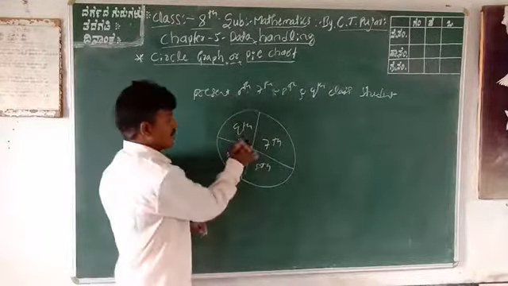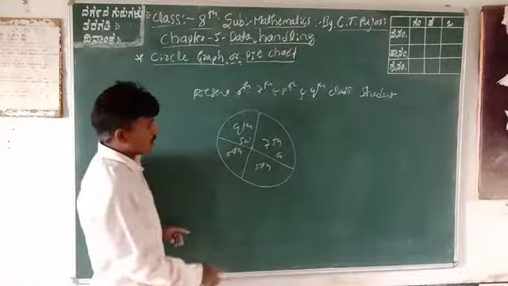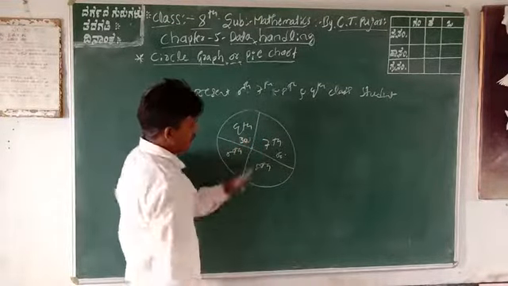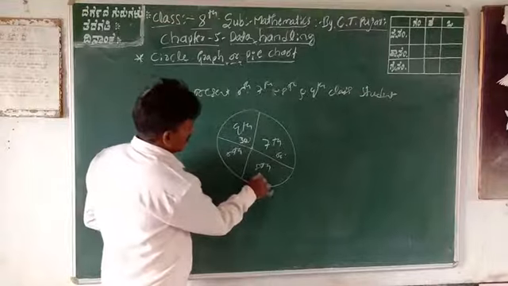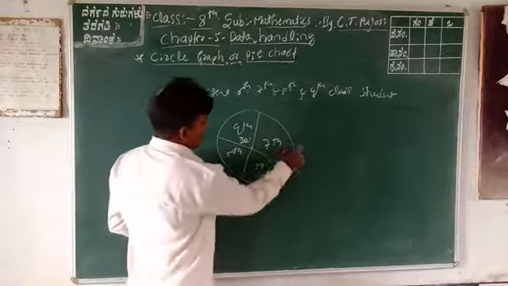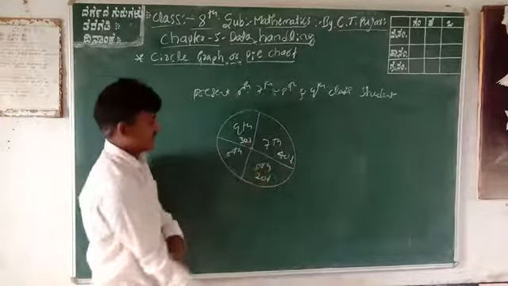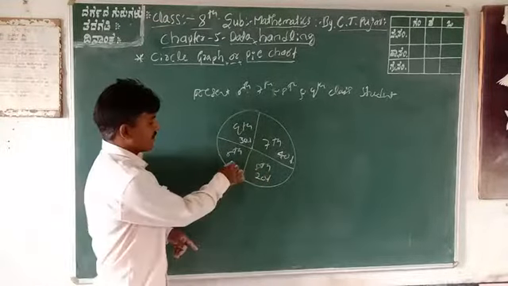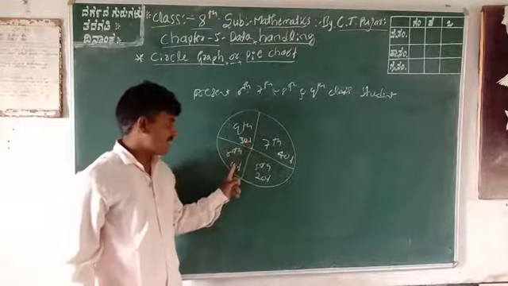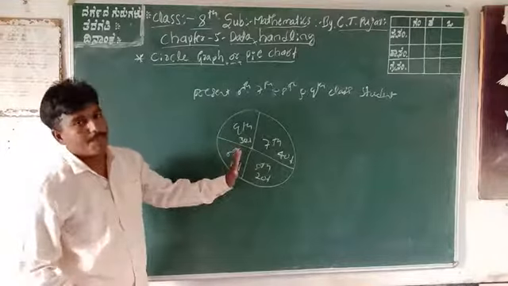This is 50% of students. This is 60%. This is 30, this is 60, this is 20, this is 40. 40%, 20%, 30%, 60, 90. This is 10%, only 10%. The sum of all percentages is 100. 30% is 40; 40 plus 40 is 80; 80 plus 20 is 100. Therefore, this is how percentages work.